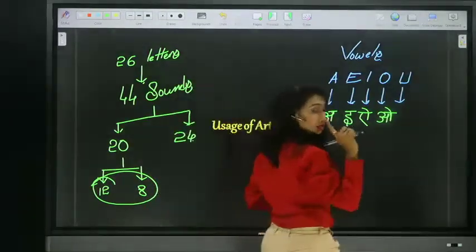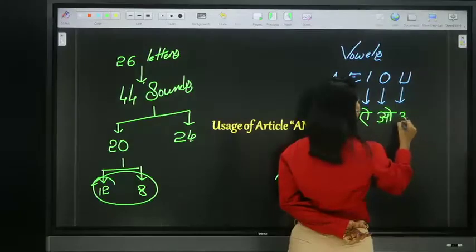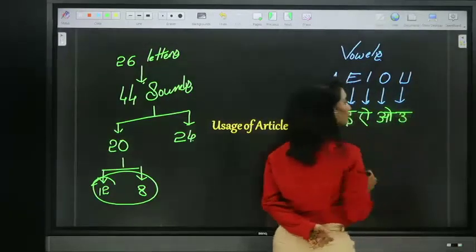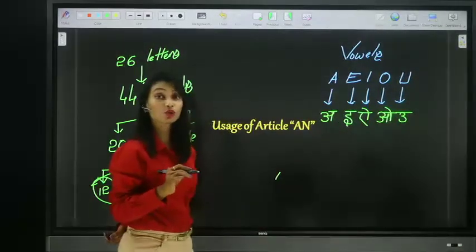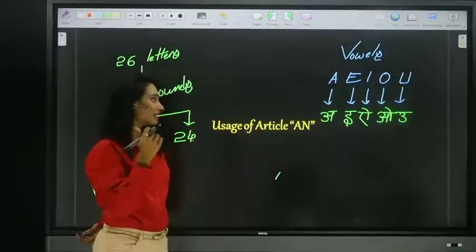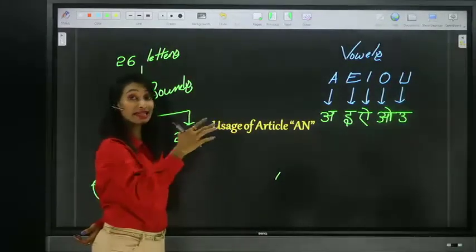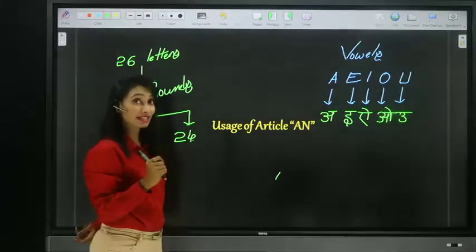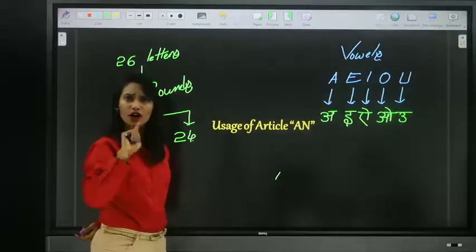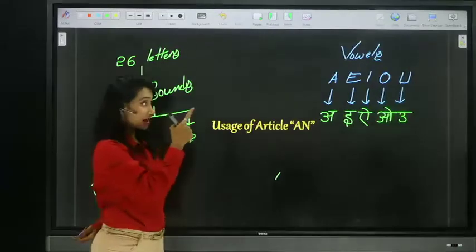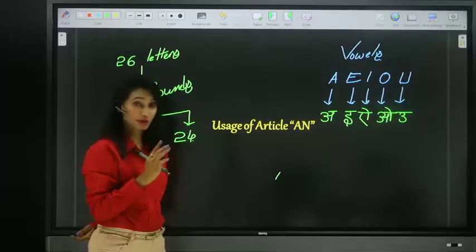Here U means not the letter U. Here you have to consider the sound of U. So A, E, I, O, U. These are the sounds which you have to consider as vowels, not just the letters A, E, I, O, U. I hope it is clear to you.